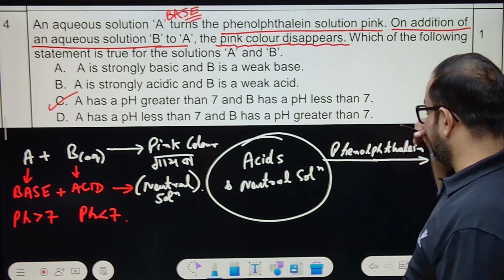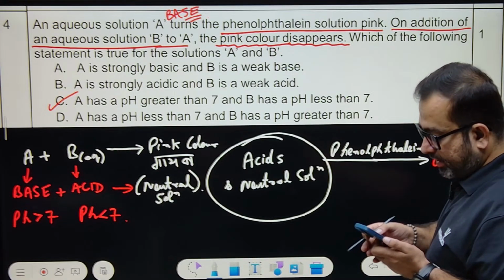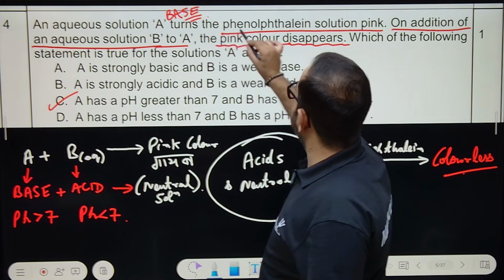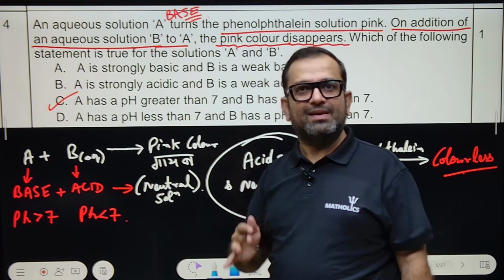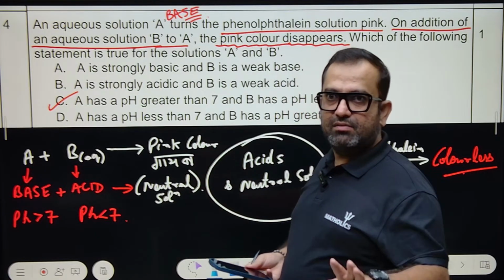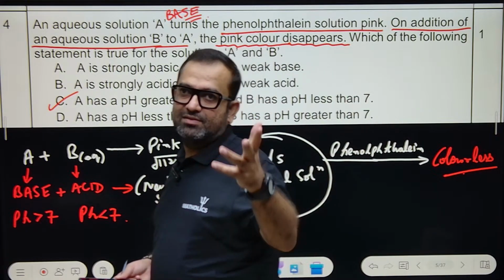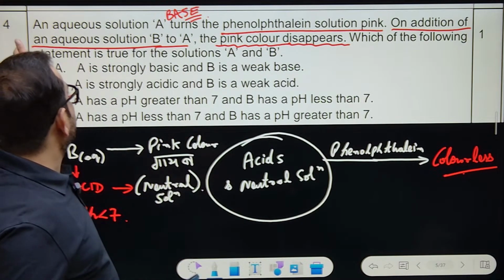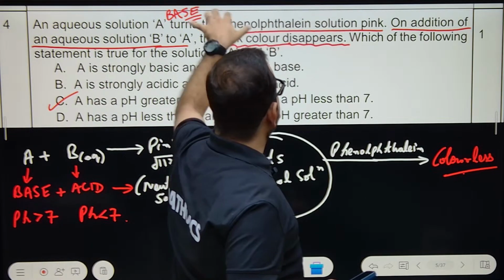Okay. So next one is question number 4. An aqueous solution A. Now theoretical questions. Aqueous solution A turns the phenolphthalein solution pink. And we know that phenolphthalein solution is pink only with bases. That's it. That A is a base. Phenolphthalein solution turns pink with bases, and with acids there is no color change, no effect. Colorless. Right? So we'll write what? An aqueous solution A, if it is turning phenolphthalein solution pink, that means it is a base.